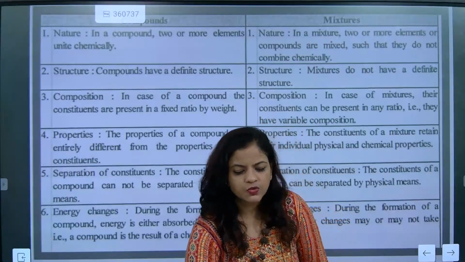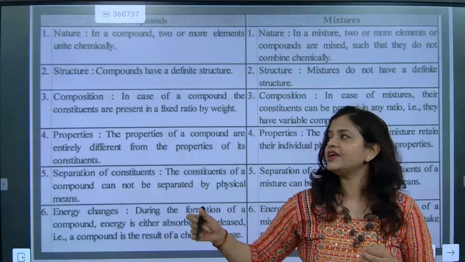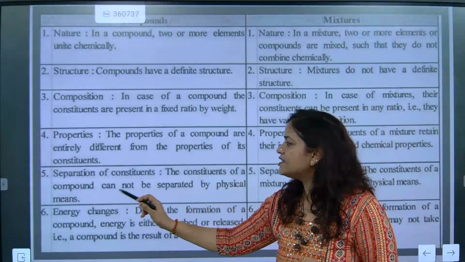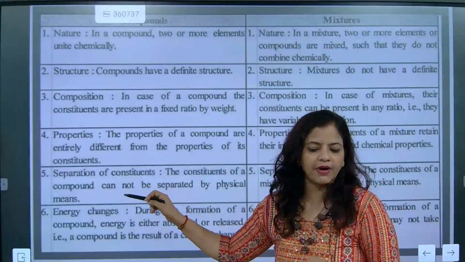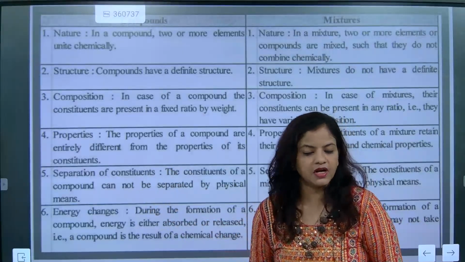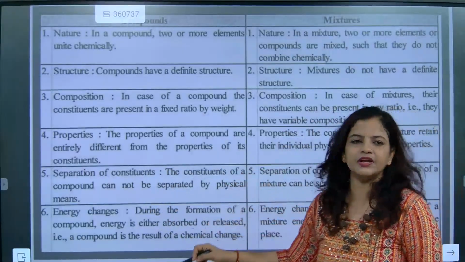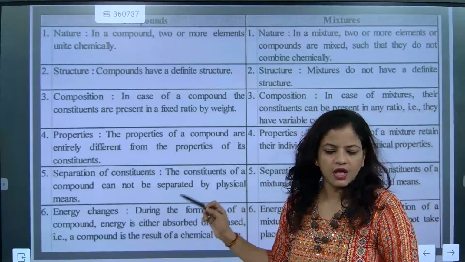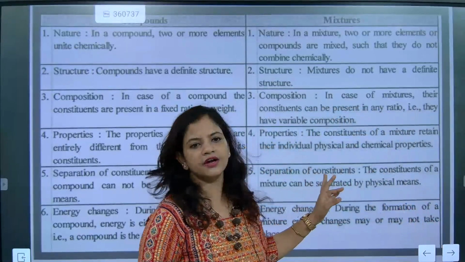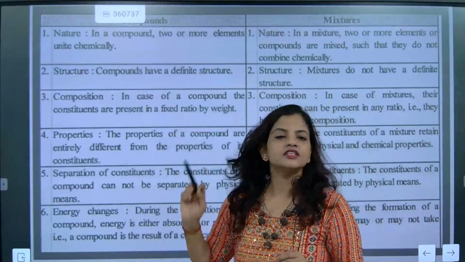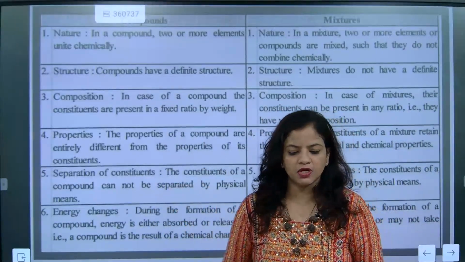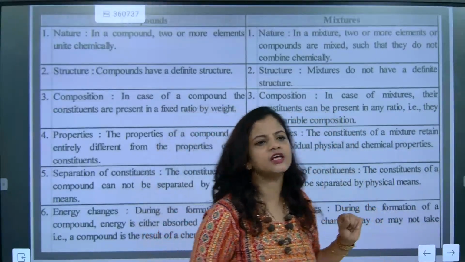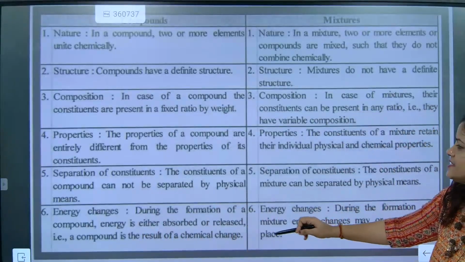So that means the constituents can be separated. But once it is chemically combined, separation is not possible. Understood? Separation is difficult. We can separate it, but not by physical means. So here, in a mixture, physically you can separate. Here, in a compound, physically you cannot separate. Only chemical separation is possible. Physical separation is possible for a mixture. Understood? Next is energy change.